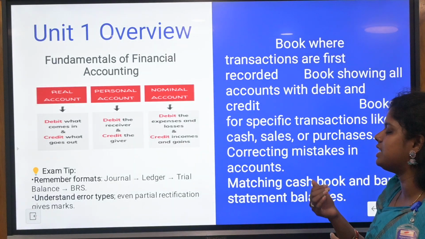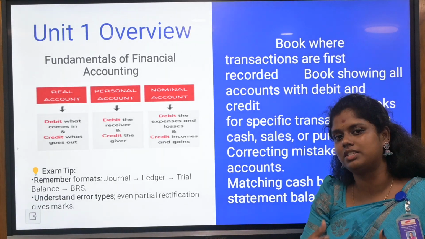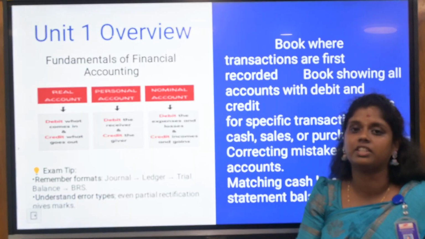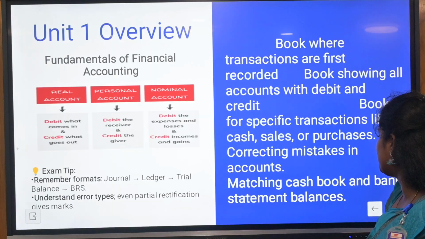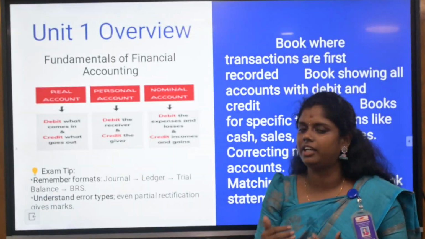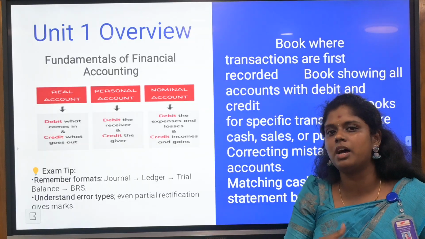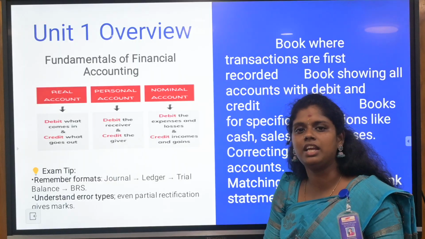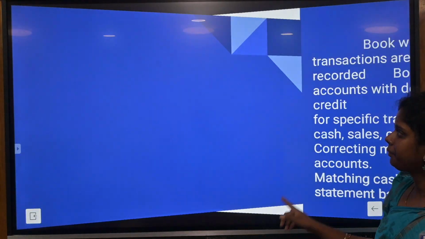Correcting the mistakes in the accounts is nothing but the rectification of errors. You need to know what rectification of errors is and how you are going to rectify, whether it's overcast or undercast. And matching the cash book and bank statement balance, that is the BRS, the bank reconciliation statement, is a very important topic. It might be asked in the 5 marks or 10 marks. So revise accordingly and do the exams very well regarding Unit 1.